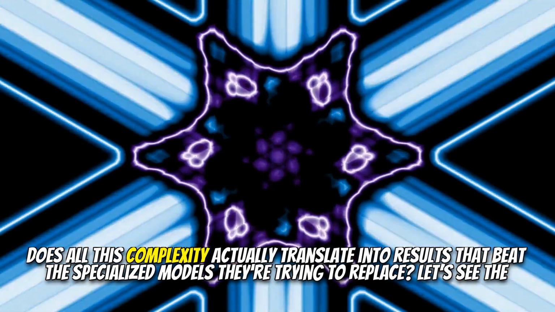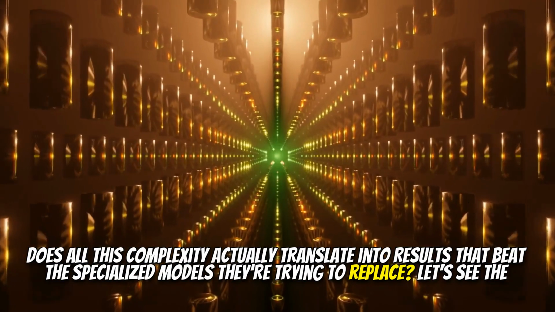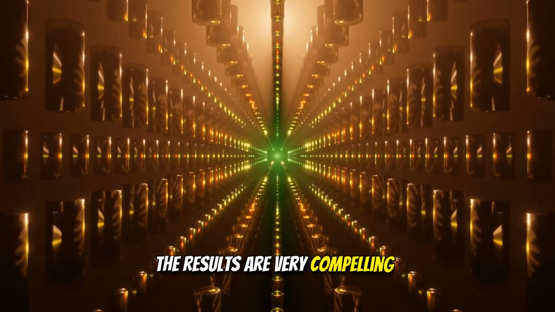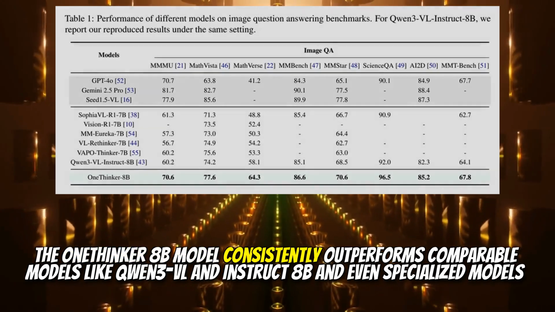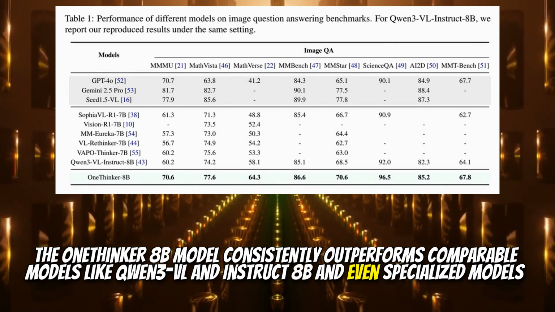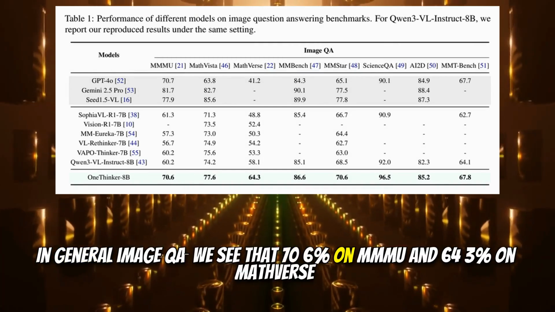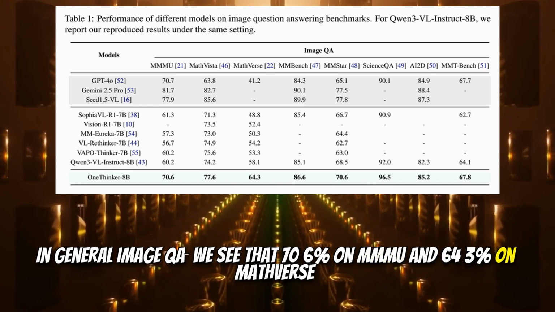Does all this complexity actually translate into results that beat the specialized models they're trying to replace? Let's see the numbers. The results are very compelling. The OneThinker 8B model consistently outperforms comparable models like Qwen3VL and Struct8B and even specialized models. In general image QA, we see 70.6% on MMMU and 64.3% on MathVerse.